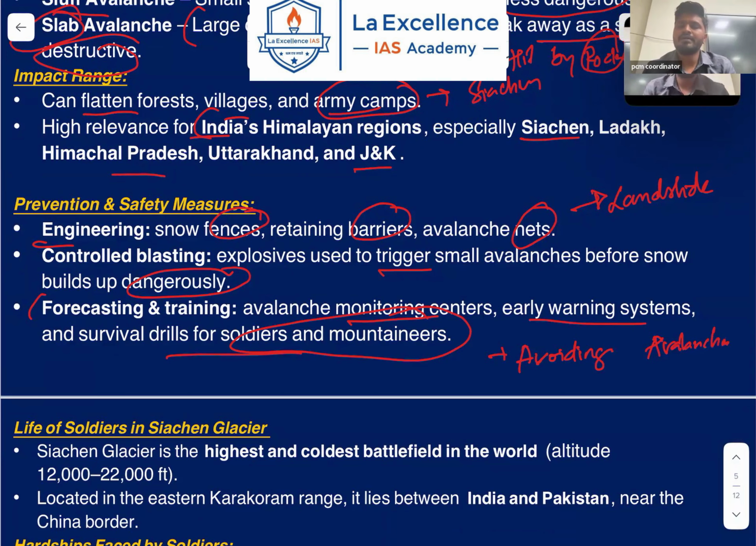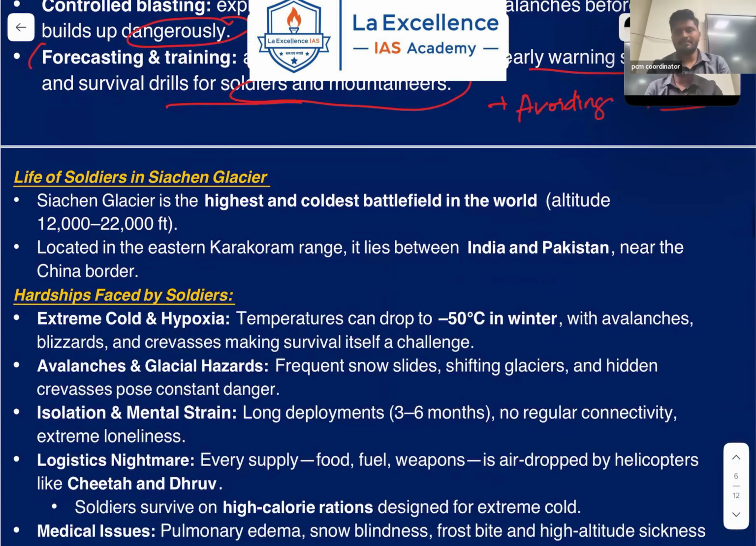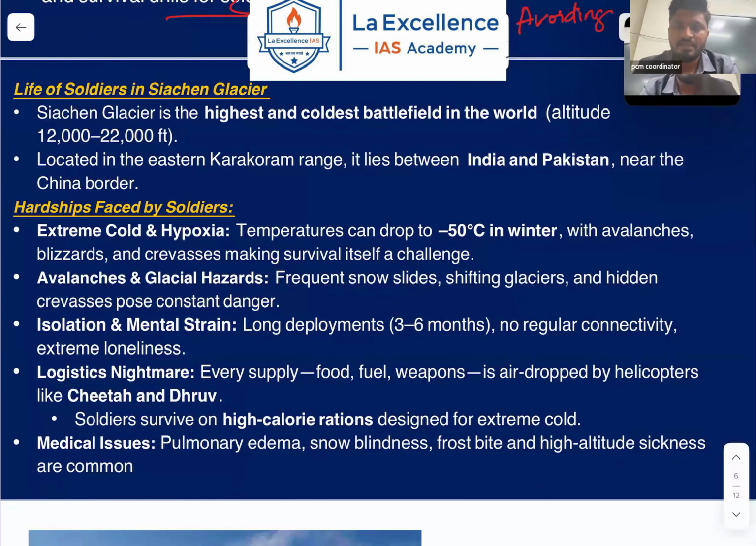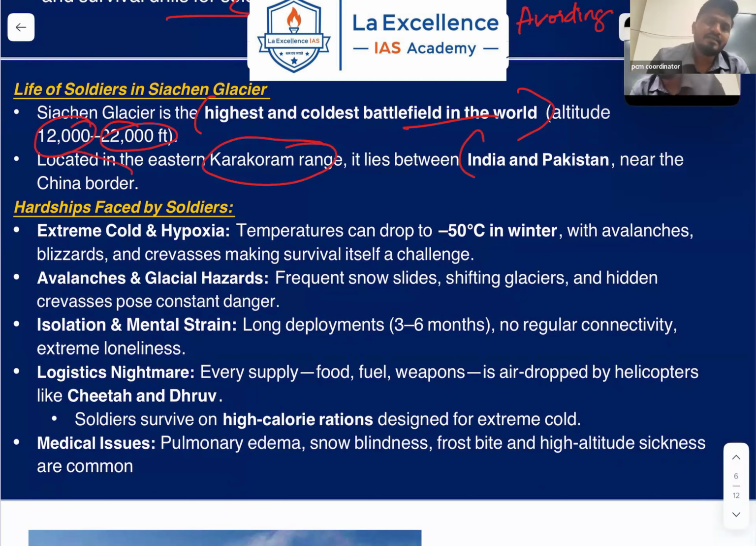Okay, avoiding avalanches. Then let us discuss the current issue, that is the avalanche in Siachen Glacier, the life of soldiers in Siachen Glacier. What is Siachen Glacier? It is the highest and coldest battlefield in the world at an altitude of 12,000 to 22,000 feet. Where is it located? It is located in the Karakoram range and it lies between India and Pakistan near the Indo-China border.